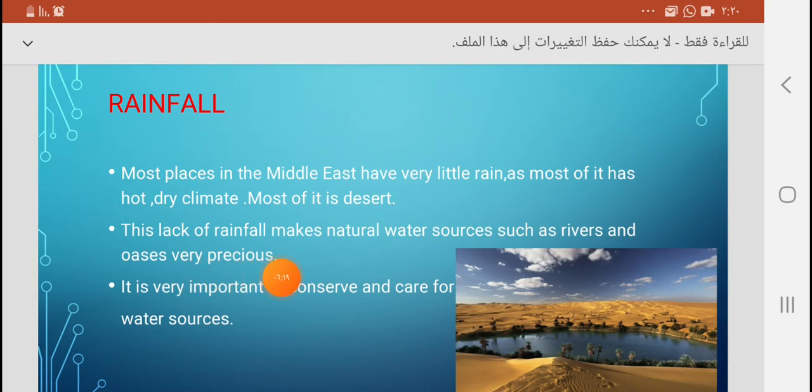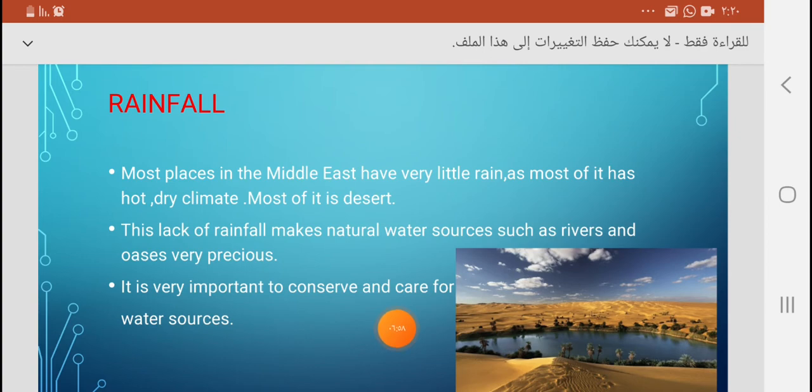We appreciate them. Once we have a river or a well of water, we appreciate it so much and we should take care of it because we cannot find a lot of water, and that's why whenever we find water, we must take care of it. It's very important to conserve and care for our water sources because they are very precious. Look at this picture. This is a picture of an oasis. The oasis is a green place with plenty of water in the middle of the desert. If you are traveling across the desert and find a place like that, will you appreciate it? Is it a precious place?